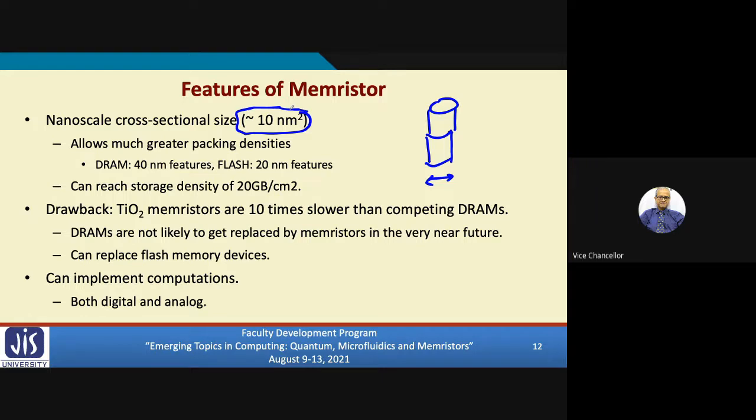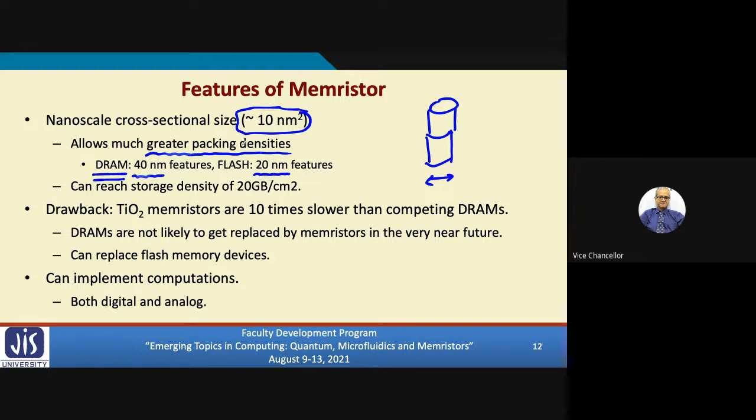Because of this, if we are able to design memory systems using memristors, it will allow much greater packing densities. Just to compare, conventional dynamic RAM which we use in computer systems has a typical feature size of 40 nanometer by 40 nanometer. And flash memory, which we use in USB drives and also in solid state drives in the latest laptops, has features at 20 nanometers.